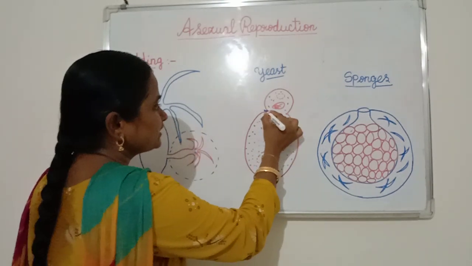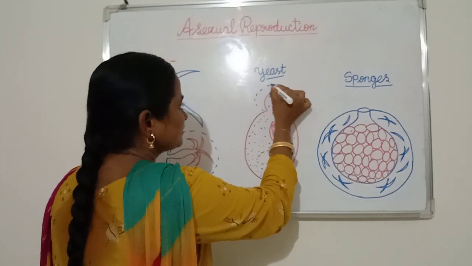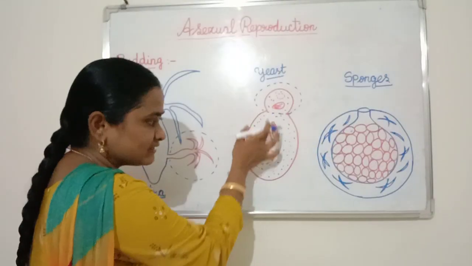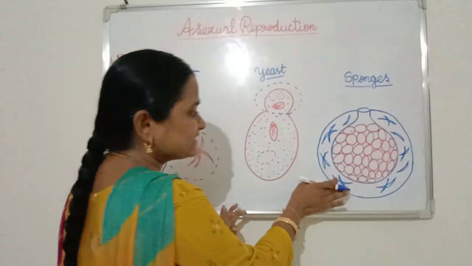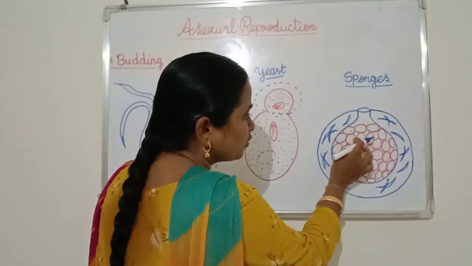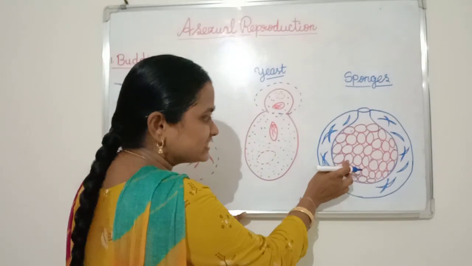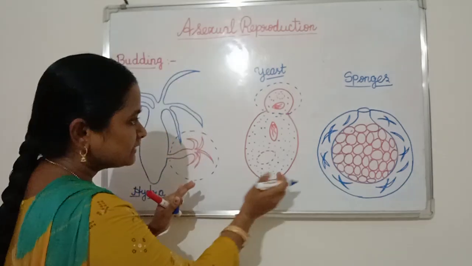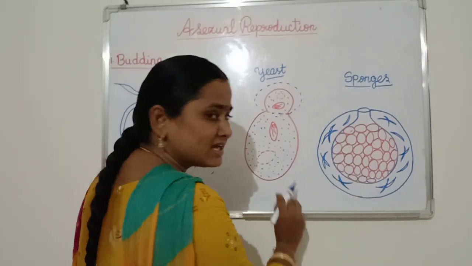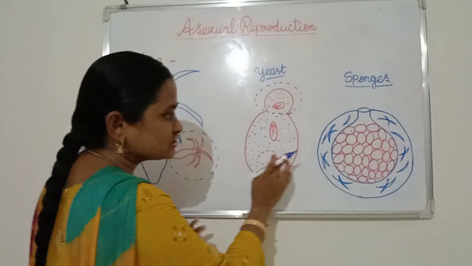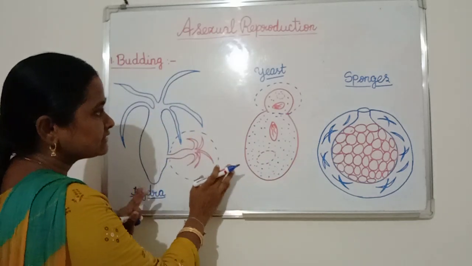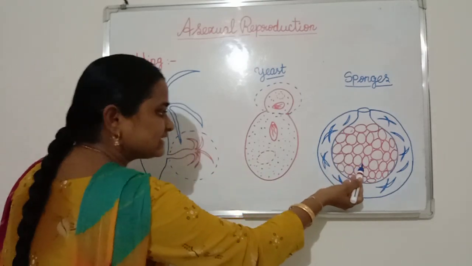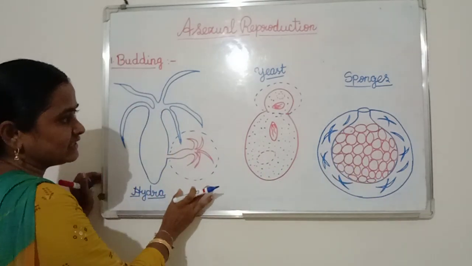Here also, in yeast also, the bud is formed outside, not inside. But in the case of sponges, more buds are formed, and each bud we call a gemmule. Here the bud is formed inside the animal body in the case of sponges. Like this, budding is of two types, that is internal buds and external buds.